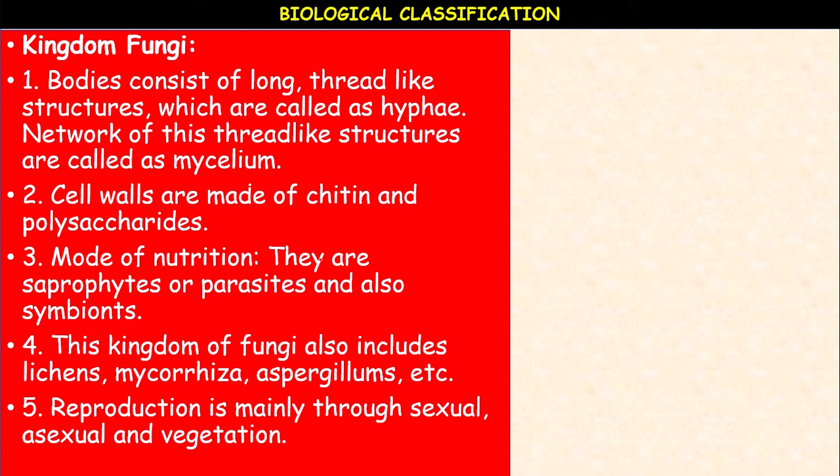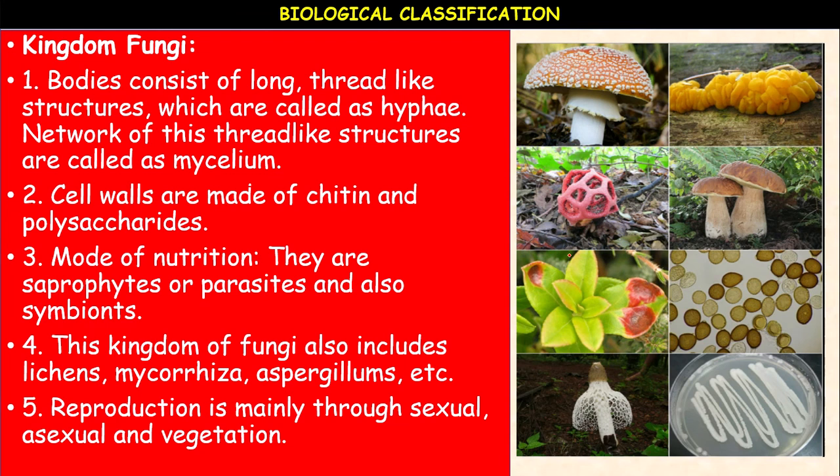The mode of nutrition in fungi: they are saprophytes or parasites, and some of them are symbionts also. This kingdom of fungi also includes lichens, mycorrhiza, aspergillus, etc. Reproduction is mainly through sexual, asexual and vegetative reproduction. See different types of fungi here: the mushroom, yeast, and different types of fungi growing on different substrata.